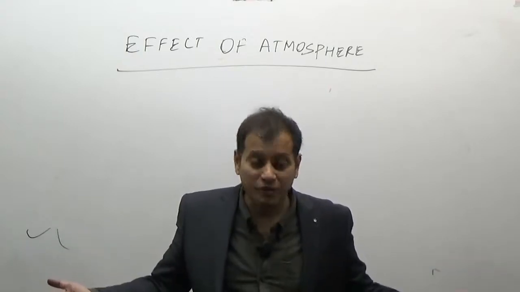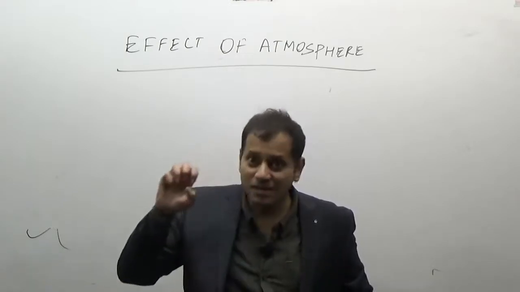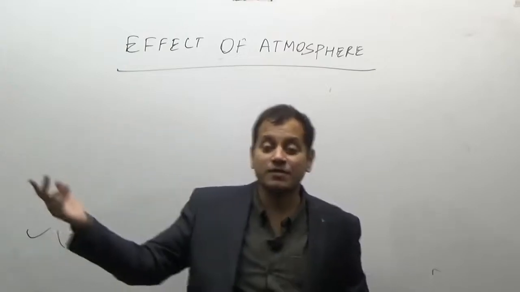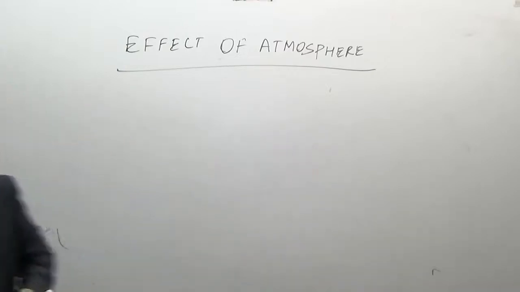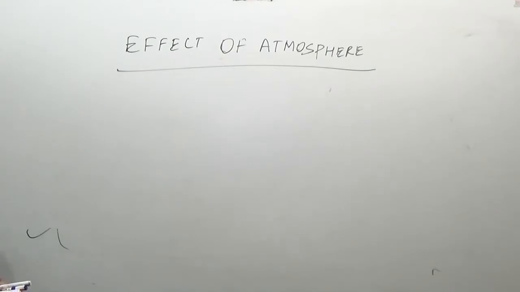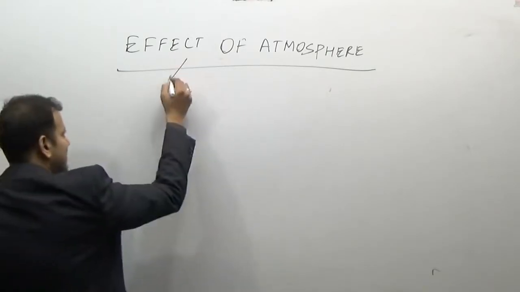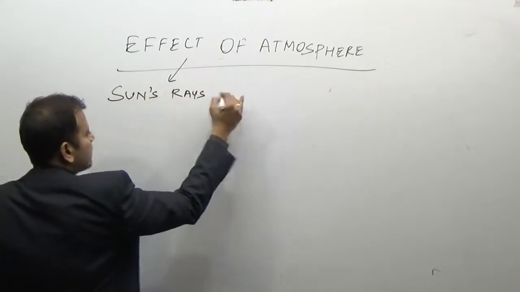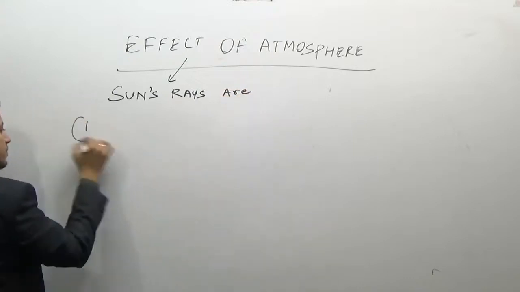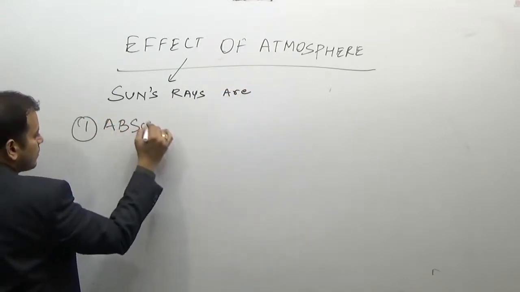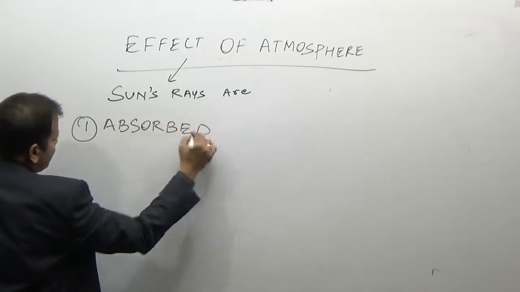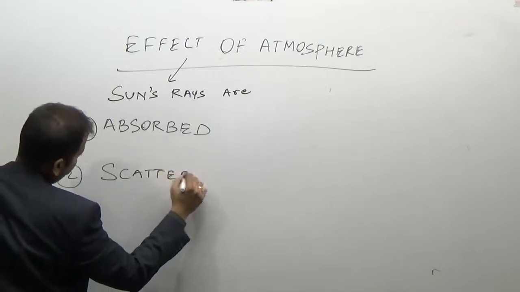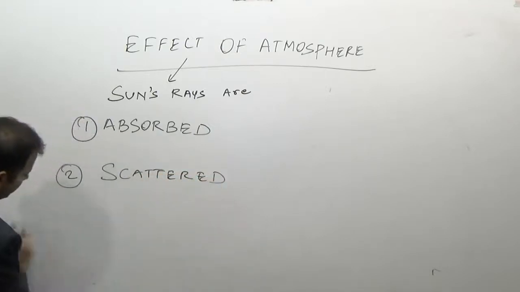So what is the effect of the atmosphere? The atmosphere absorbs some of the sun's rays, it reflects some of the sun's rays, it may scatter some of the sun's rays. So the sun's rays are absorbed, scattered, or reflected.